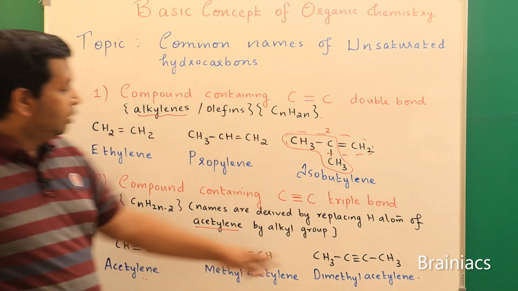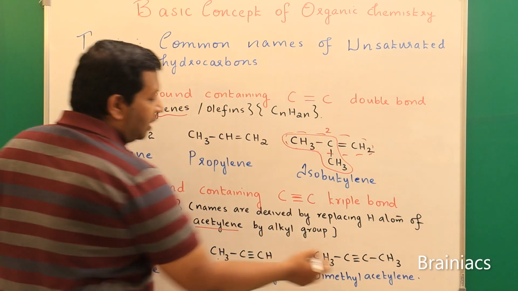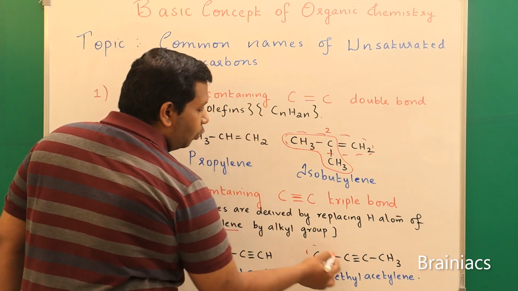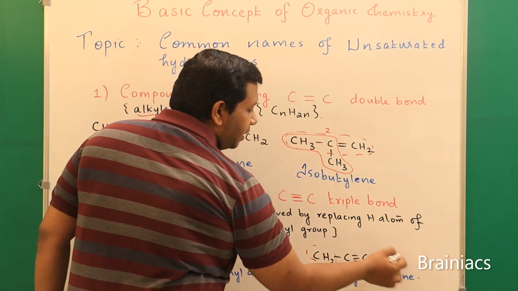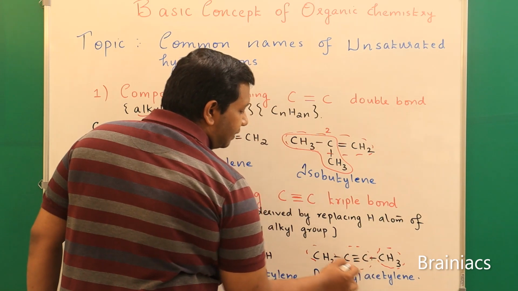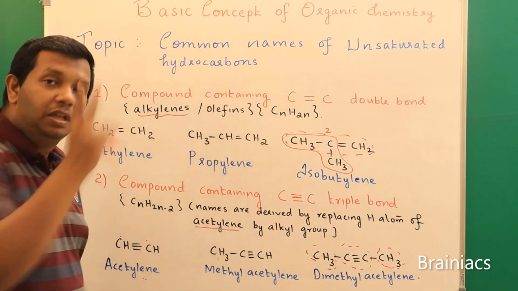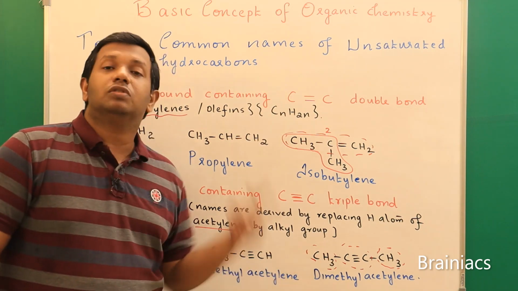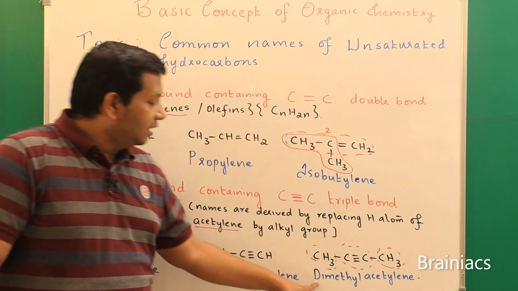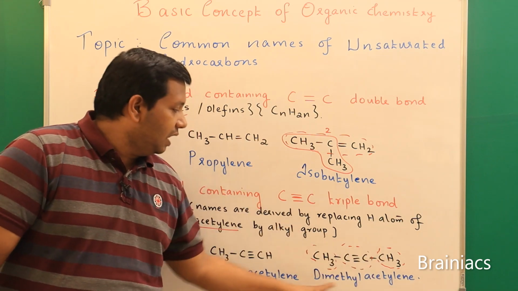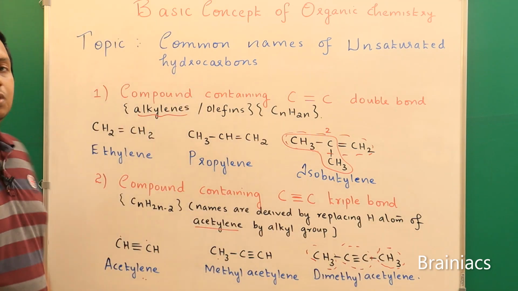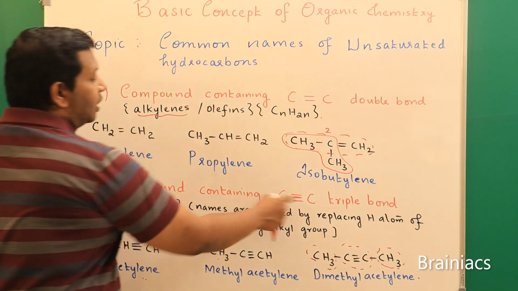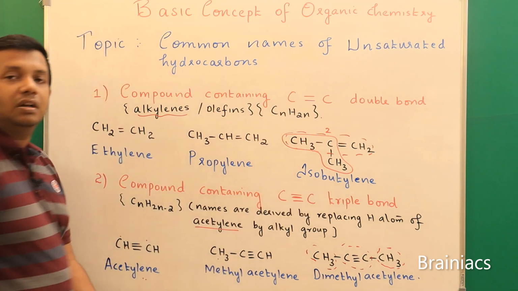So coming to here, again we have 1 hydrogen atom replaced by a methyl group and another hydrogen atom replaced by another methyl group, and this is my acetylene unit. Then I can say 2 methyl groups are there. So whenever 2 methyl groups are there, what is the term we use? Di, correct? So we can say this is dimethyl acetylene. Understood? So this is the way in which we name carbon-carbon triple bonded compounds.